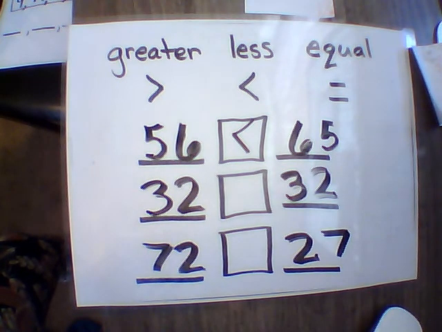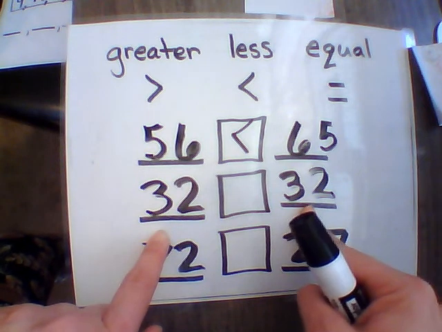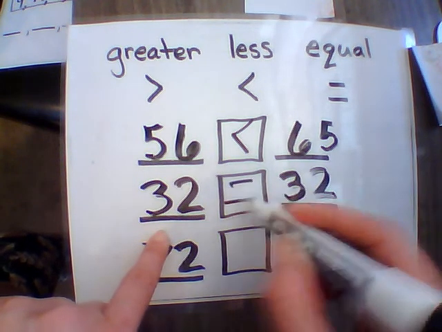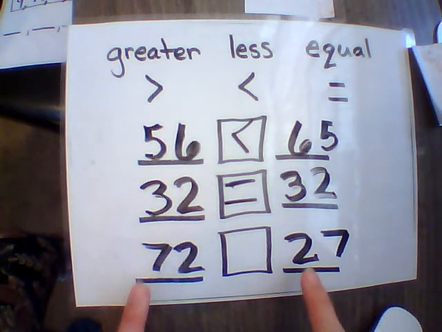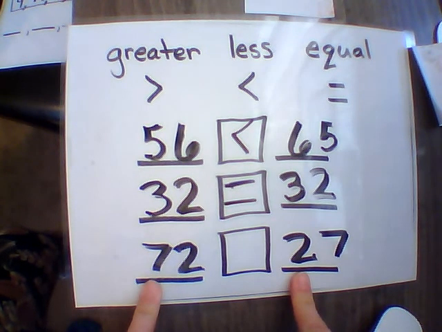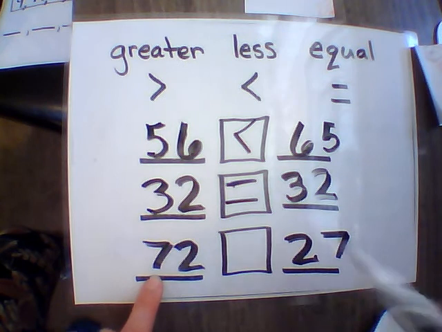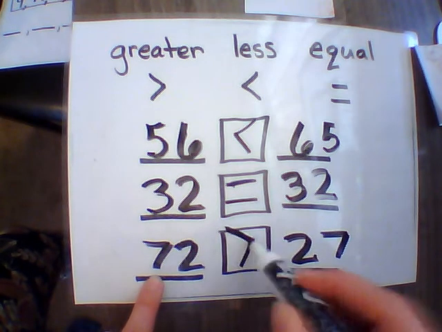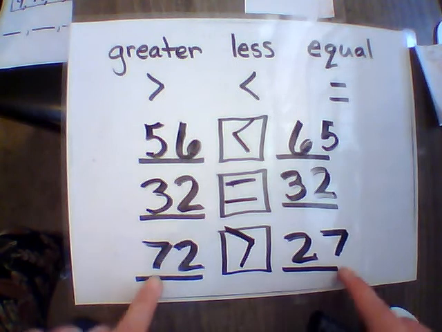Going on to the next one, we see 32 and 32. Well, those are the same. So that means 32 is equal to 32. Then touching the tens, 72 and 27. So there are 7 tens in 72, 2 tens in 27. 7 tens is greater than 2 tens. So we say 72 is greater than 27.